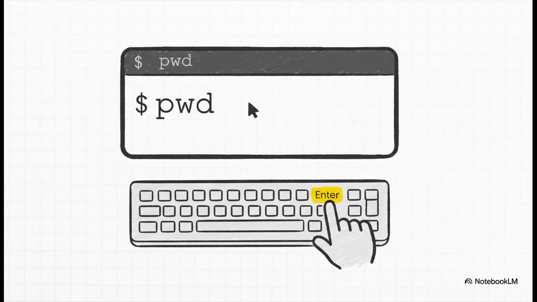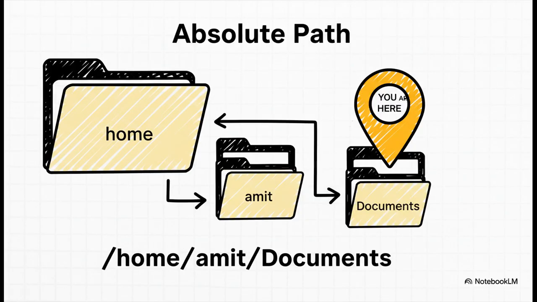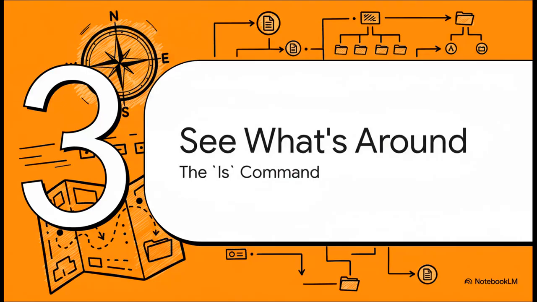And using it could not be any easier. You just open your terminal, type pwd, and hit enter. That's it. And boom, the terminal tells you your absolute path. Think of this like a full street address. In this case, it's telling us we're in the Documents folder, which is inside the Amit user folder, which lives in the home directory. Your exact location. No more guesswork.